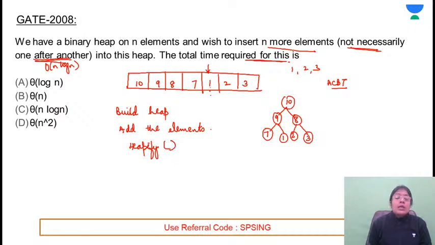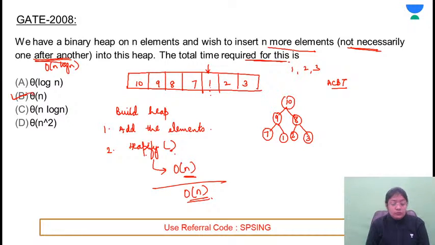We have talked about the heapify function, and what is the complexity of the heapify function? The complexity of heapify function is order of n. Step 1 will take constant time and step 2 is taking linear time. So what will be the overall complexity? It will be order of n. So the correct answer for this problem is option B. Is this clear? Is this clear to everyone?